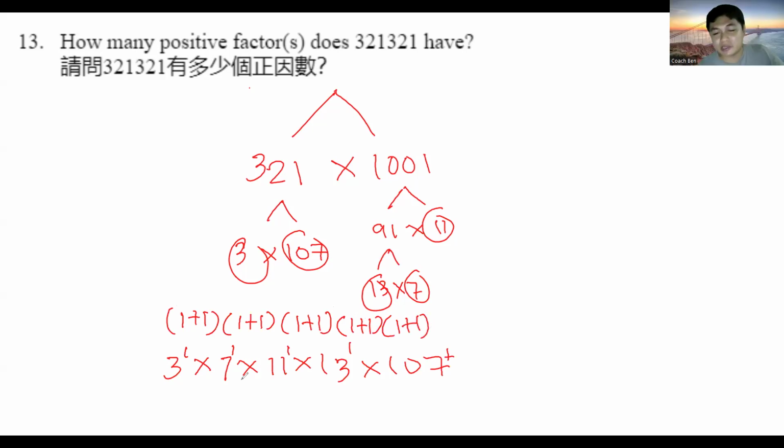So there are 5 bases. That's 1 plus 1, that's 2, times 2 times 2 times 2 times 2, and that should give you 32 positive factors for 321,321. So are there any questions for number 13?